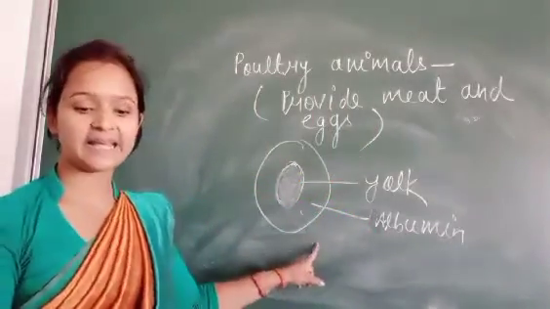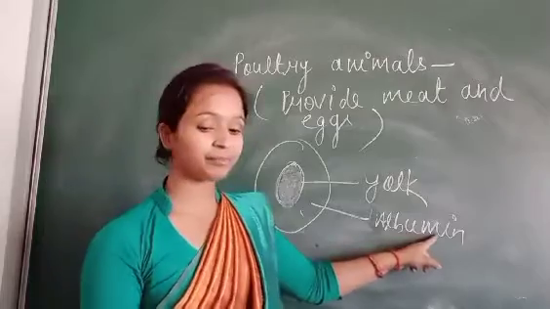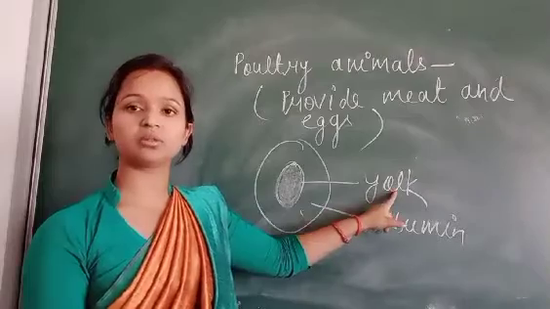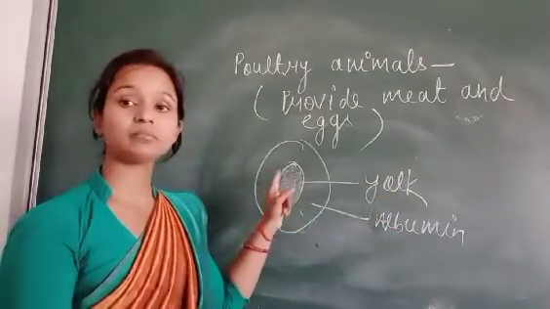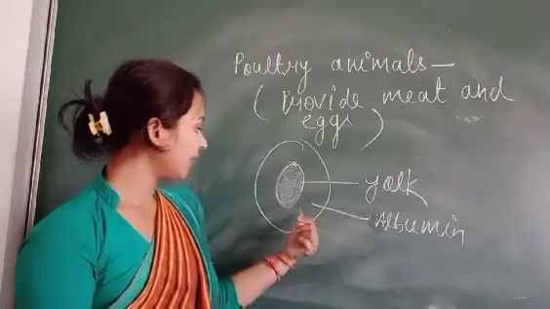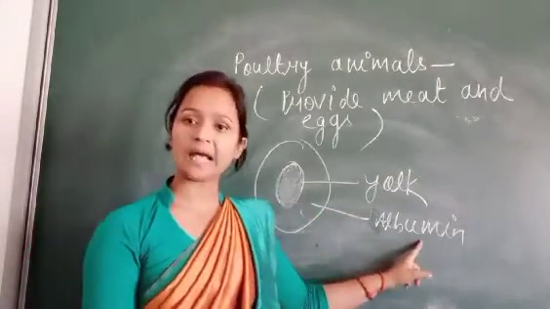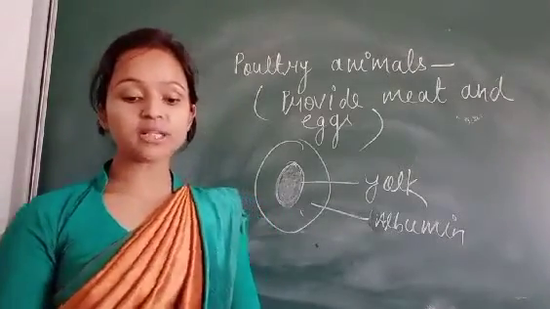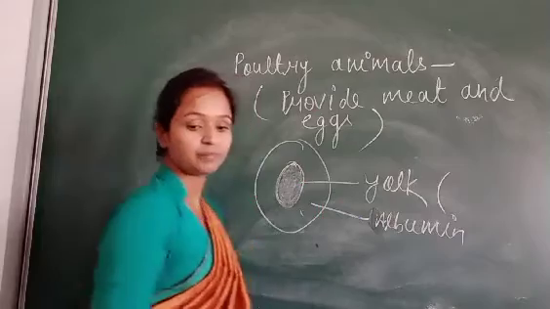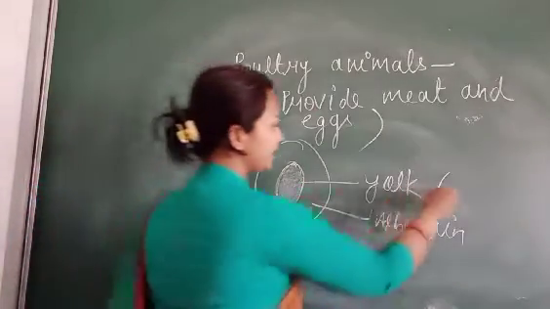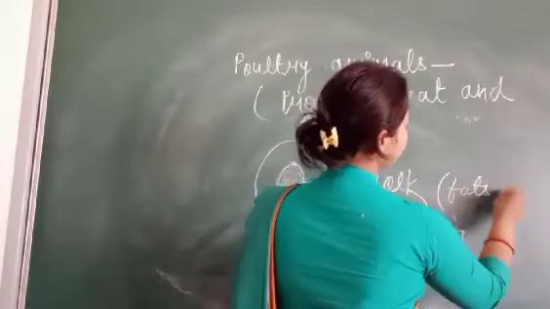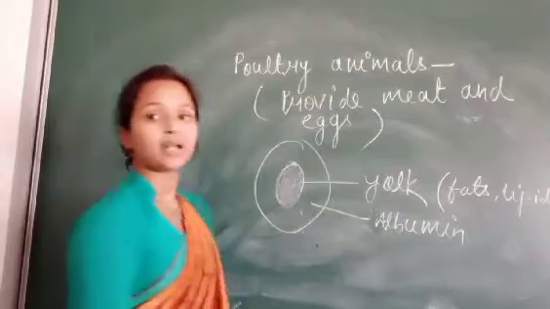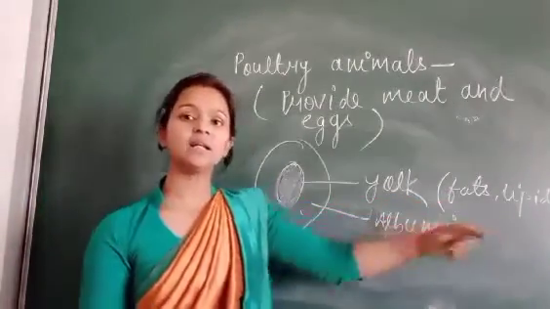White part of the egg is called the albumen, and yellow part is called the yolk. I think all of you understood. And yolk is rich in fats and lipids. It is rich in fats and lipids.